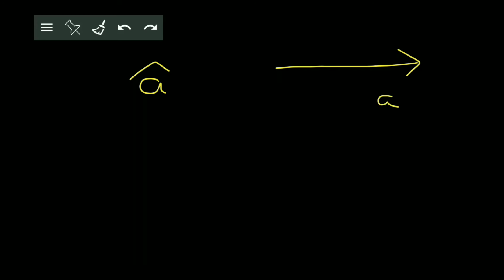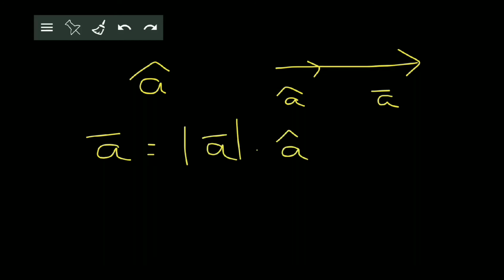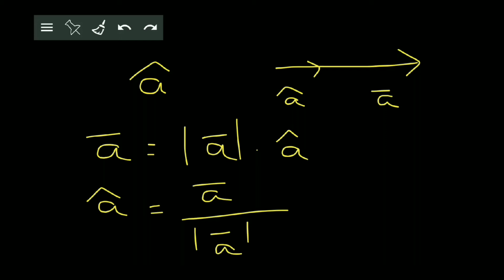So if A bar is any vector and A cap is a unit vector along A bar, then A bar is equal to mod A bar into A cap. In other words, the unit vector along A bar, that is A cap, can be found using this formula, A bar upon mod A bar. This again you have to keep in mind.